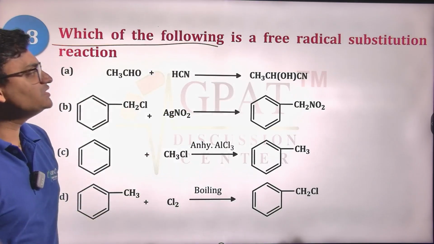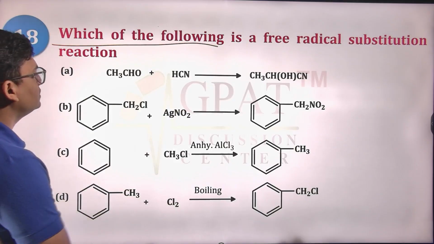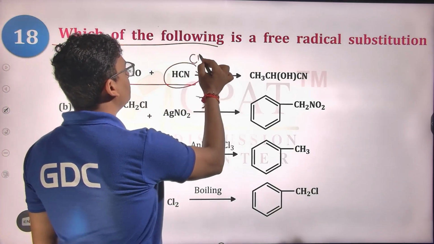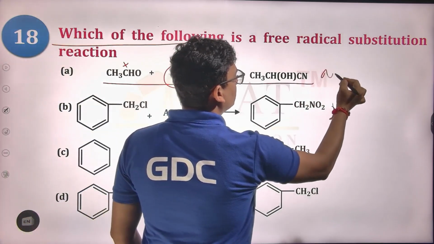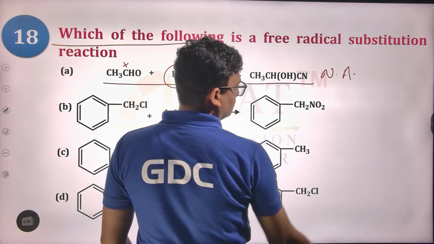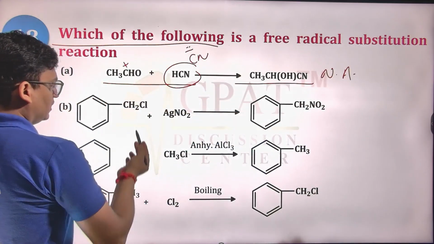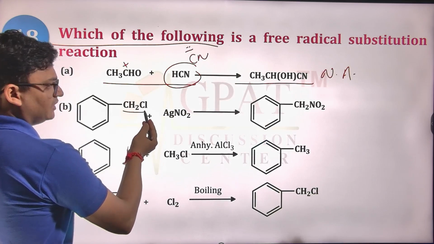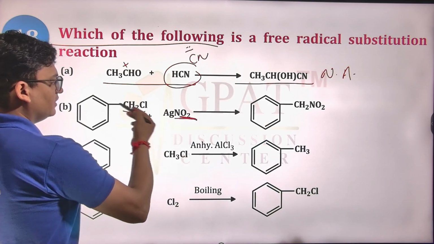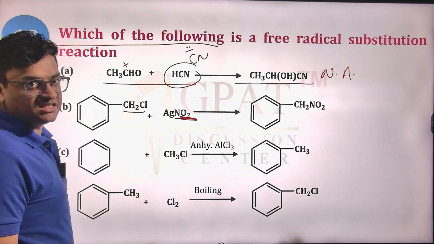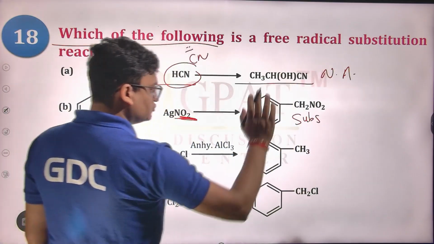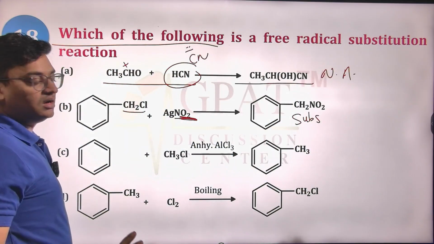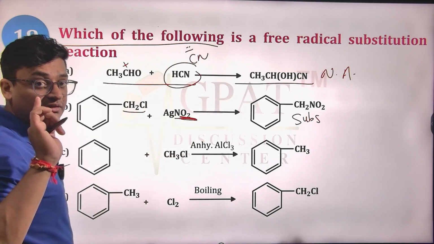Which of the following is a free radical substitution reaction? Here we are having CN minus attack on the carbonyl carbon. So this is a nucleophilic addition reaction. We are having CH2Cl that is basically replaced by NO2. So this is a substitution reaction, and this is not a kind of free radical mechanism.